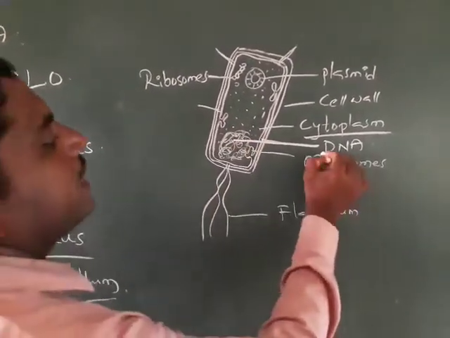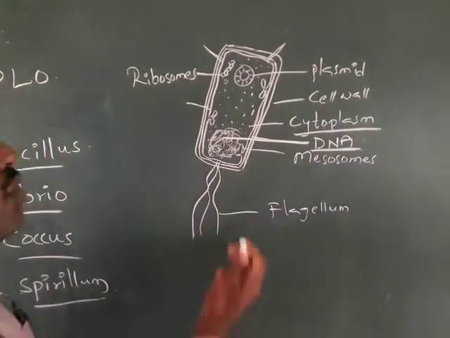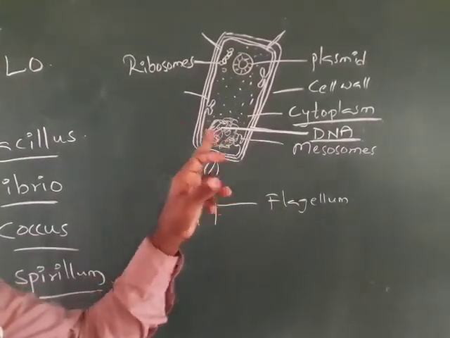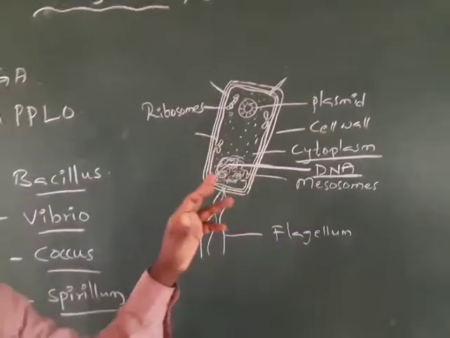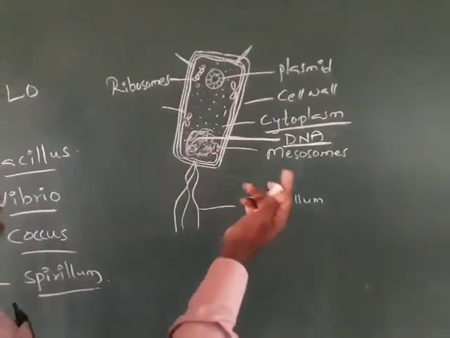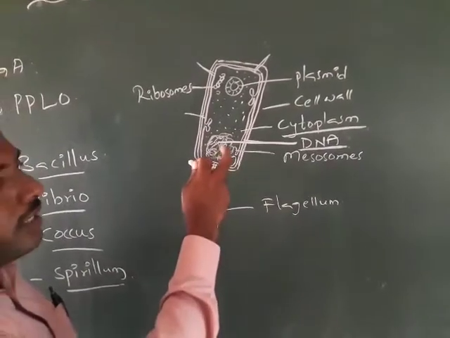So this is called the DNA. Here there is no nucleus. The DNA is naked DNA. It is not enveloped by any membrane. So it is called the naked DNA, which is present in the prokaryotic cell.